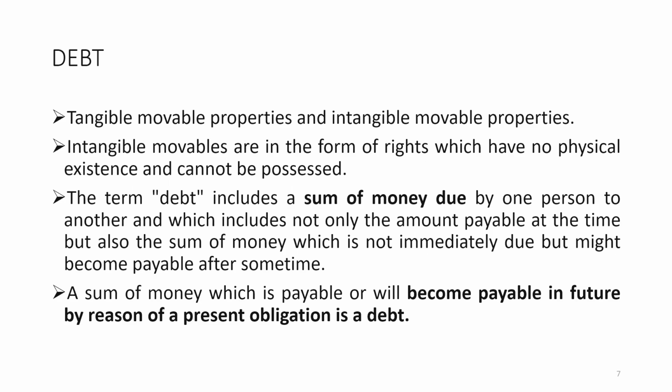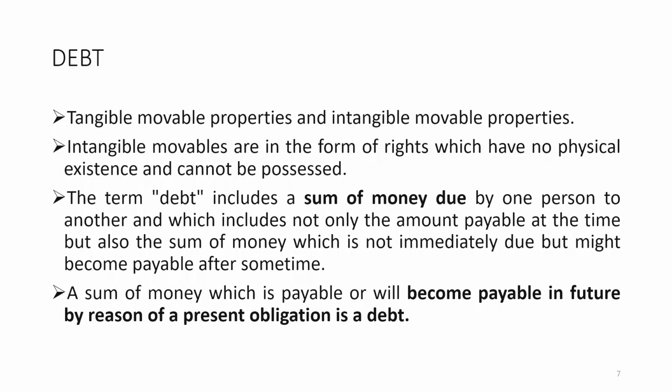Now, this is how debt generally originates. First of all, there must be a clear concept about tangible and intangible movable property. It is not about immovable property. Tangible movable property is very clear: we can see it, just like a pen, car, books, camera. These are visible, but what are the invisible, intangible movable properties?